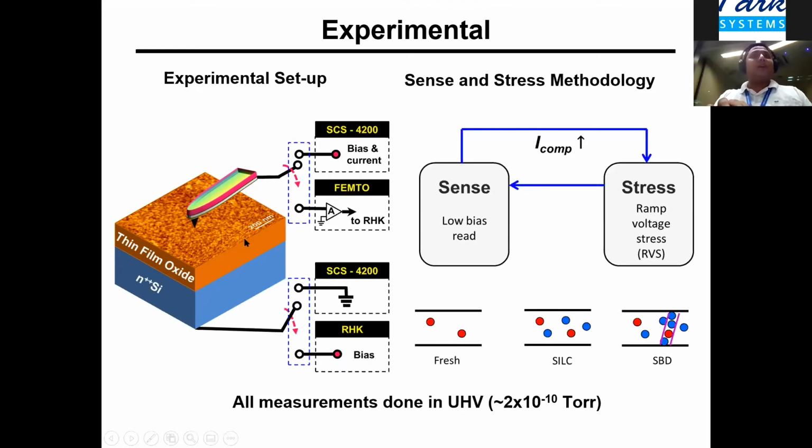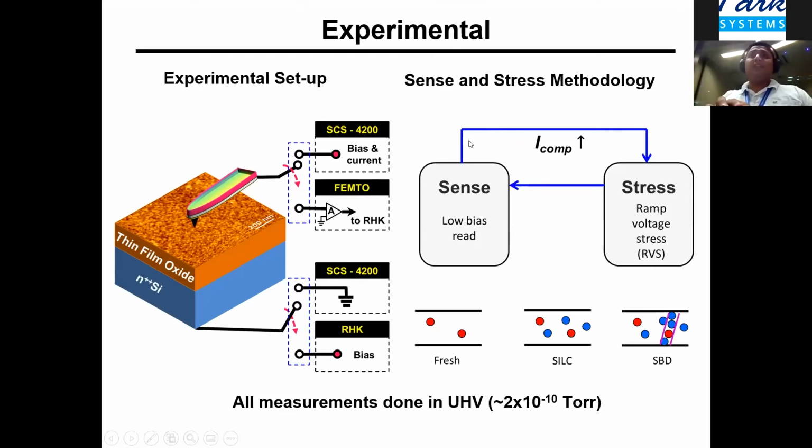So in this setup, what we have changed a little bit is that we have connected externally a semiconductor parameter analyzer. The idea is that it provides an opportunity to have current compliance over a wide range on a logarithmic scale. And again, we have connected a faster current amplifier, which helps to sample these current signals at a faster rate.